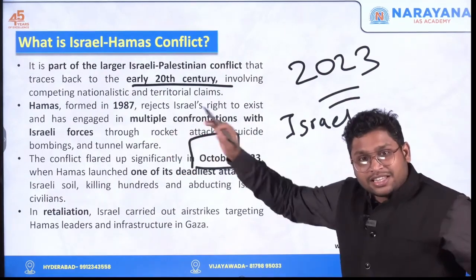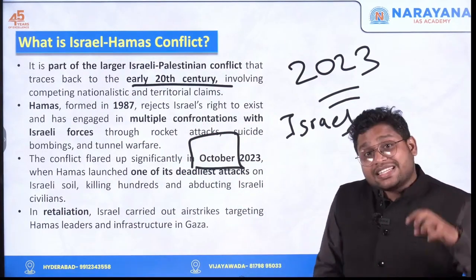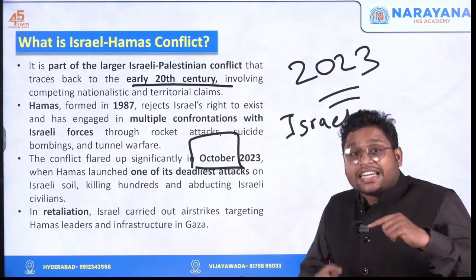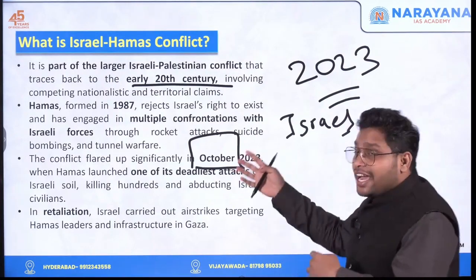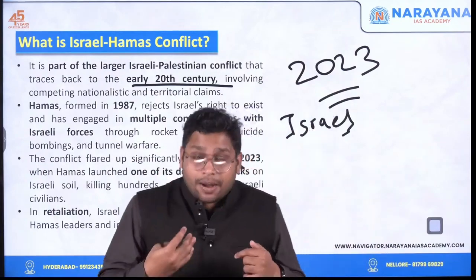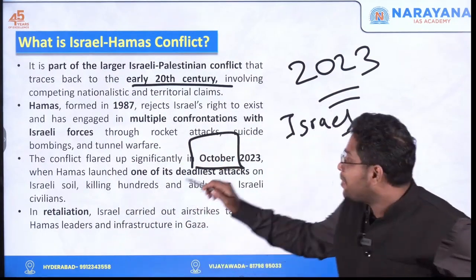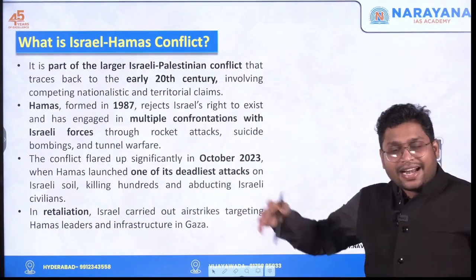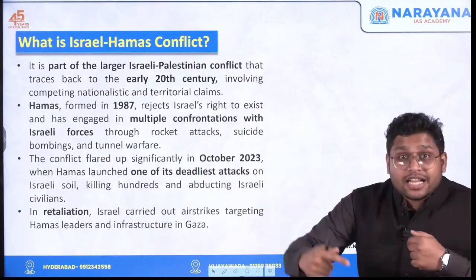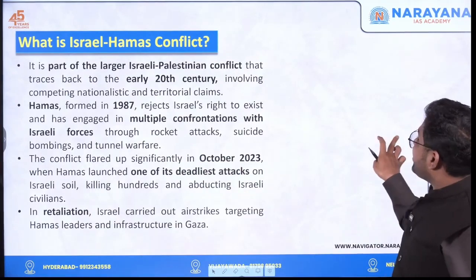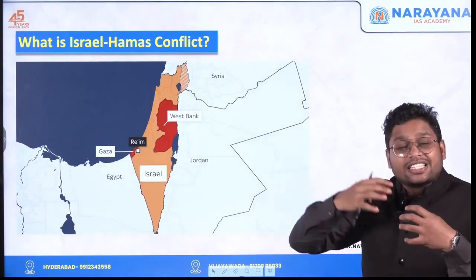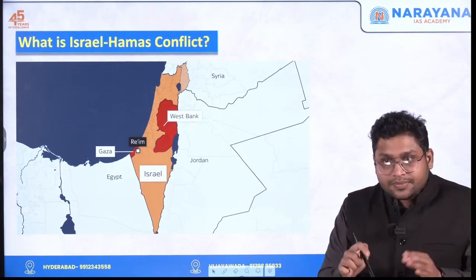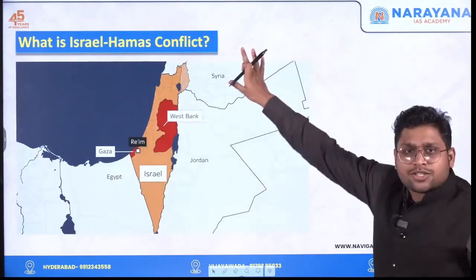Once this attack was launched, Israel considered it a terrorist attack, and Israel retaliated. That is, Israel also launched a war against Hamas at that point of time. So in the month of October 2023, this started. And since that time, the war is still going on. We are still observing that the war is in its escalating phase. It is just increasing and increasing. Clear? Now this is the Israel-Hamas conflict.